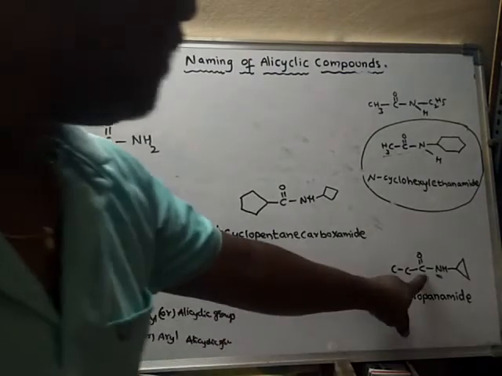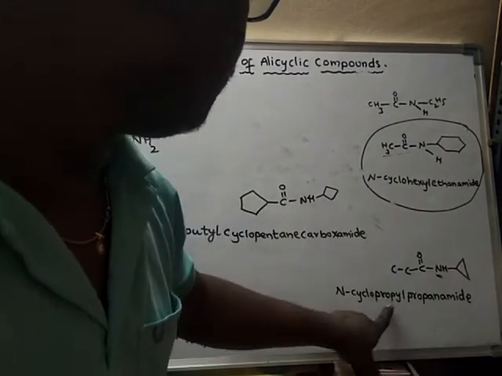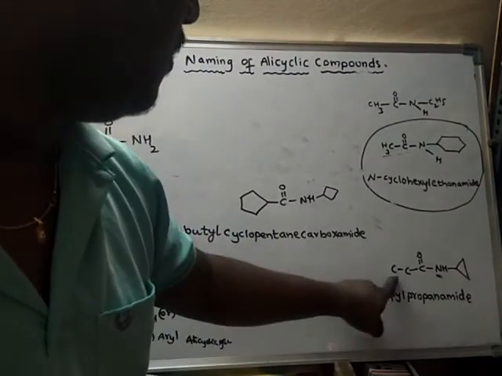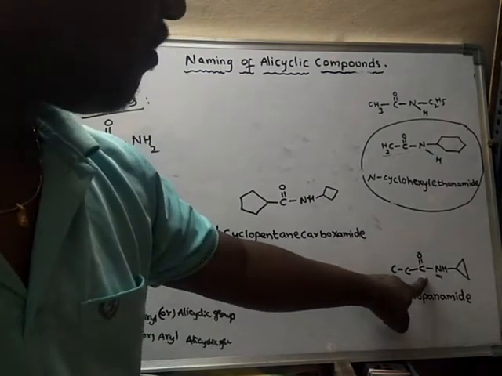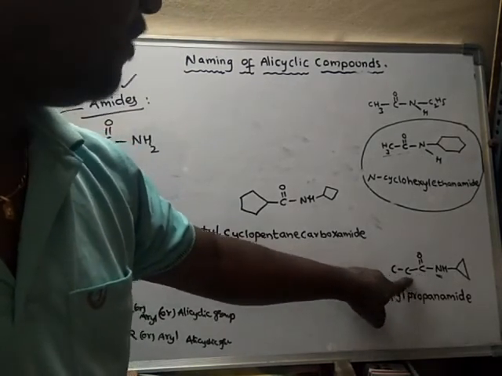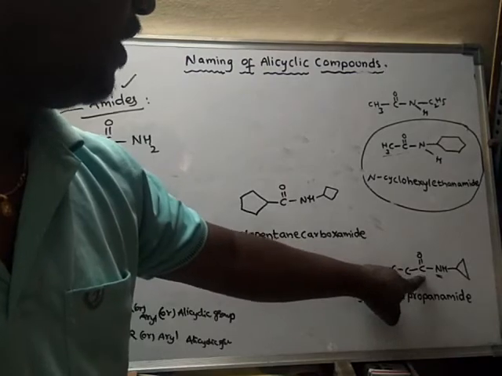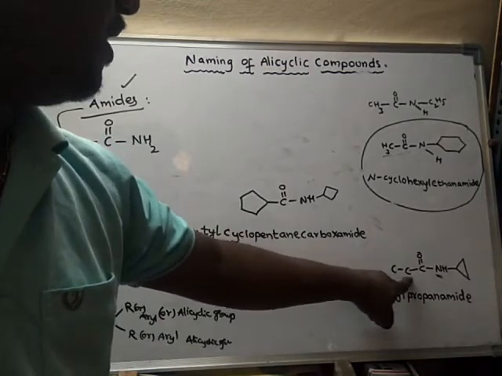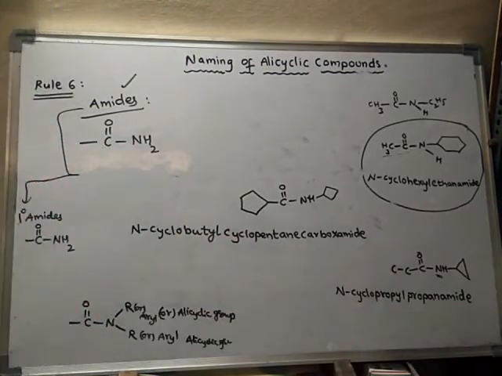But in the earlier case, don't write carboxamide, because it is a straight chain and these carbons have become part of the parent chain.